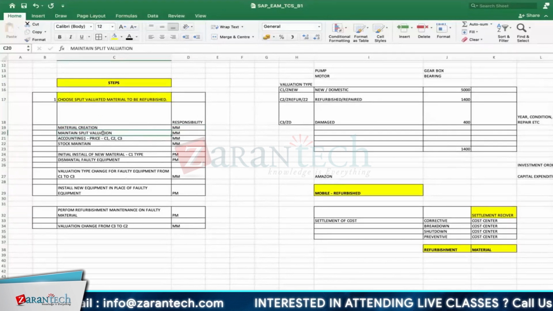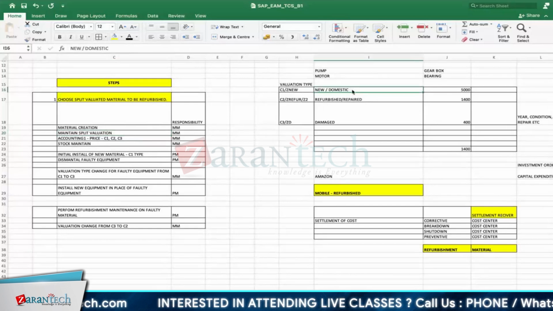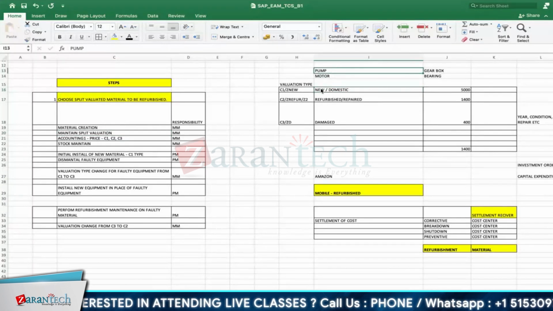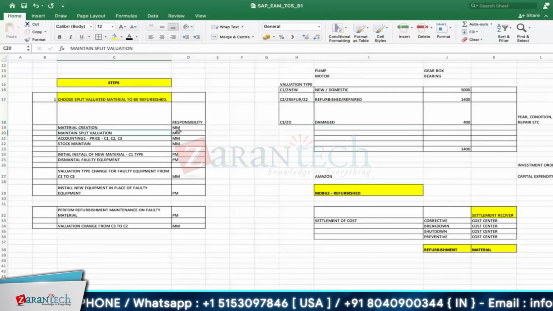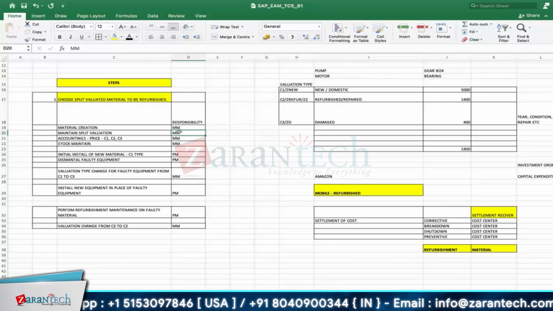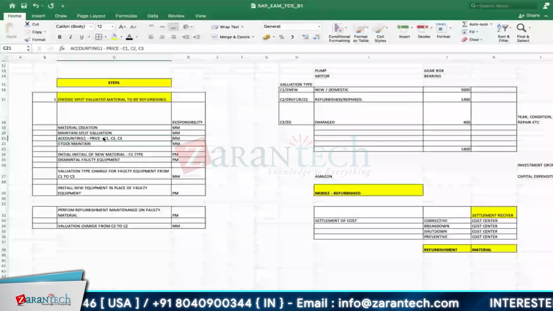So now you maintain the split valuation, which means the material should have, for example, a pump should have 3 valuations: new, refurbished and damaged valuation. Okay, that is maintained. Who will maintain? Again, on the SAP side.